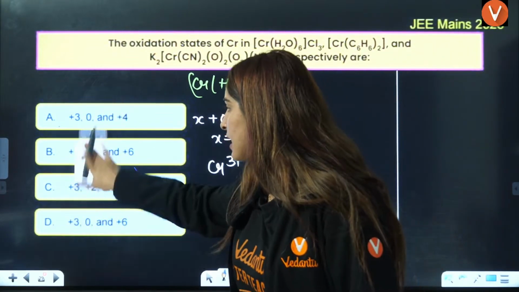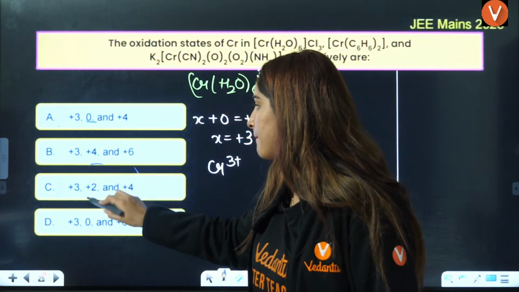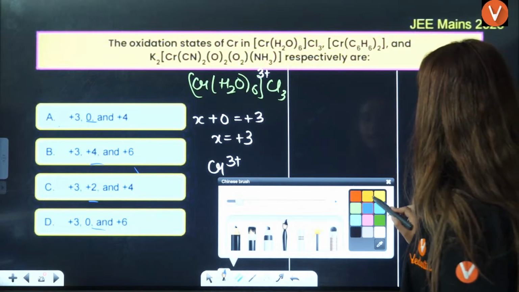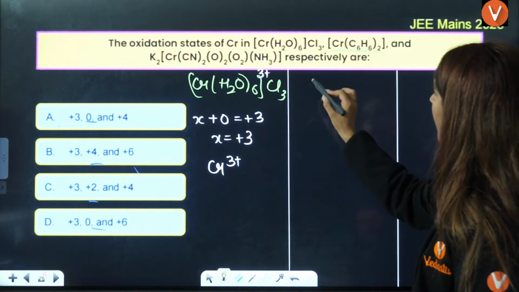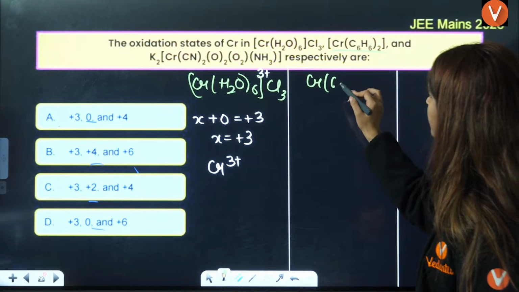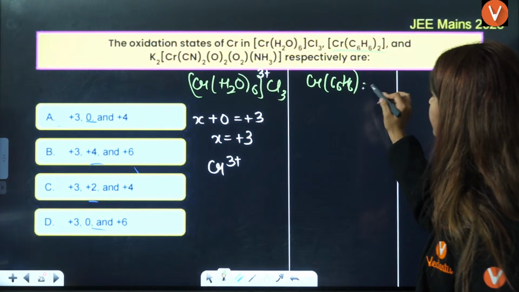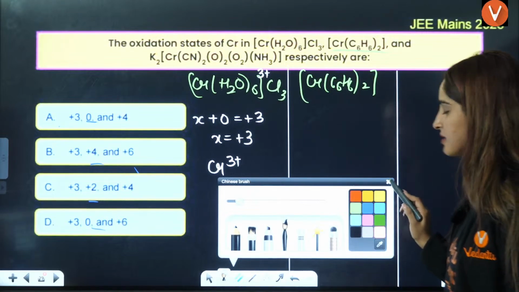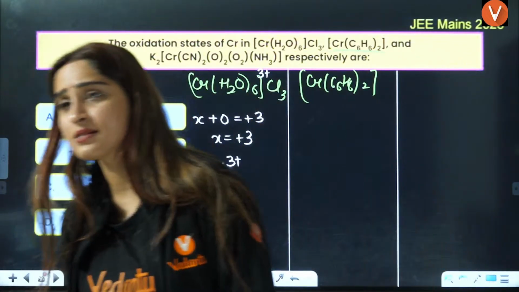So let's calculate for B part. Let us see which is the correct answer here. B is Cr(C6H6)2. Can you tell me what is C6H6? C6H6 is nothing but benzene, right?